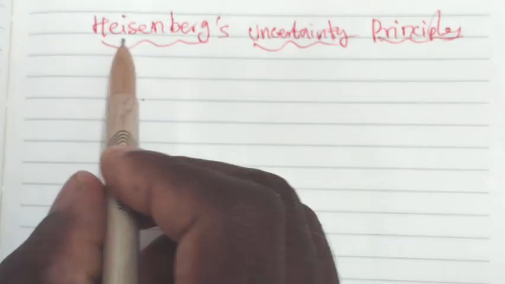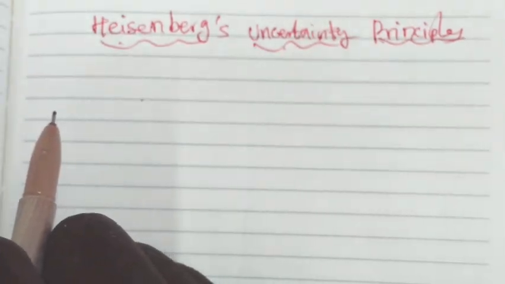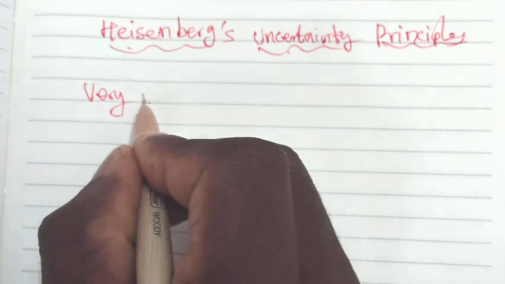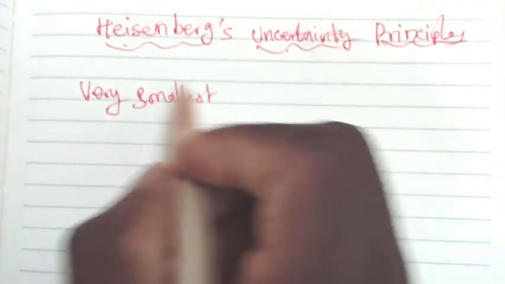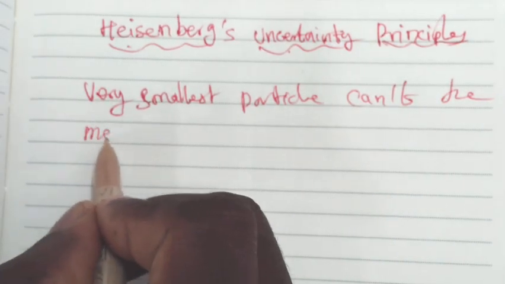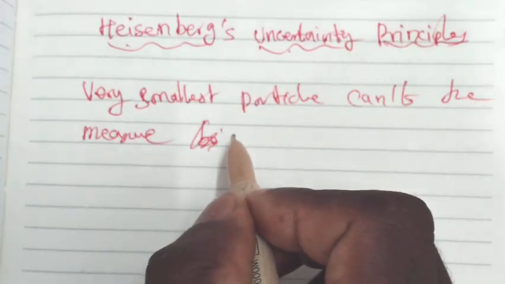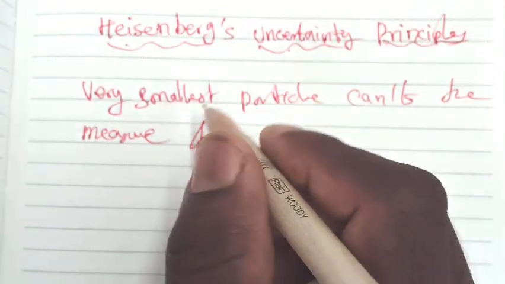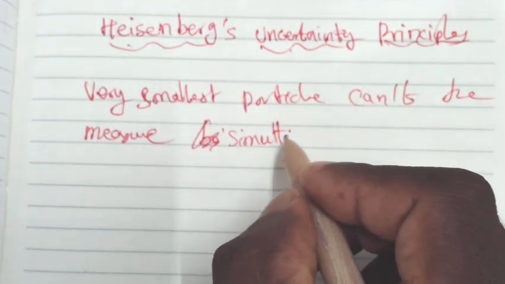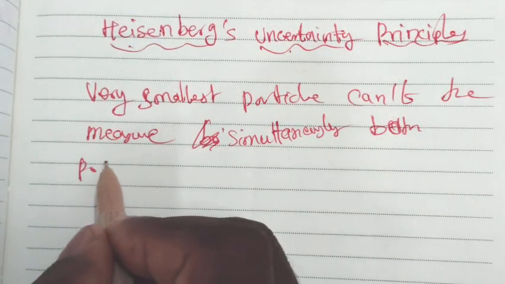Yes, students, the next topic is the Heisenberg uncertainty principle. This is a very easy, very small topic. According to the Heisenberg uncertainty principle, a very small particle cannot be measured simultaneously for both position as well as momentum.